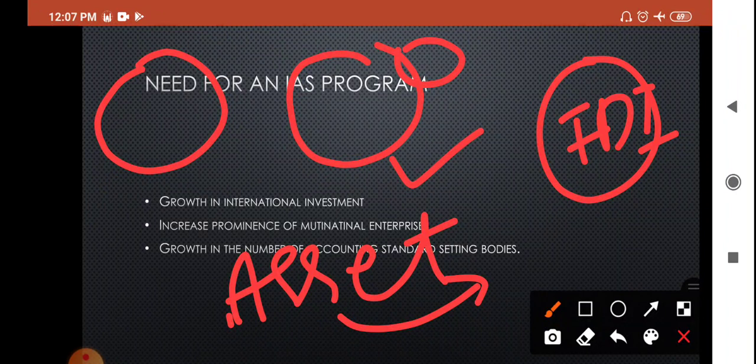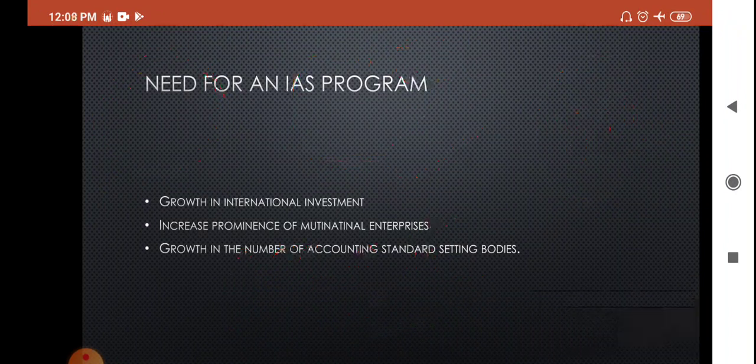But gradually the Institute of Chartered Accountants of India developed some accounting standard bodies, and now they have updated accounting standard bodies. Now we have certified public accountants and professional accountants specially for the purpose of setting accounting standards. So this is also one of the reasons for introducing the international accounting standards. So this is the need.